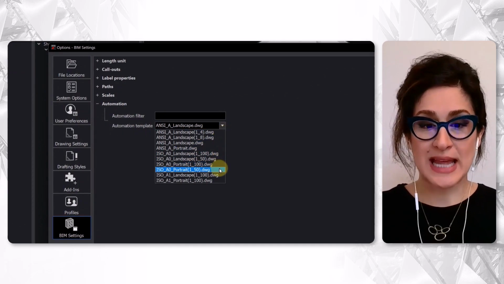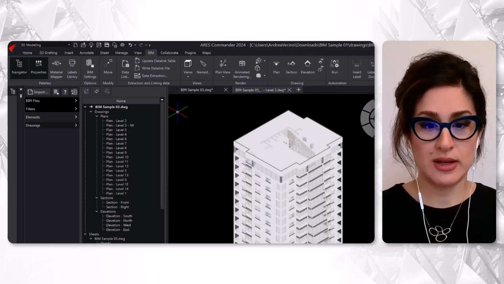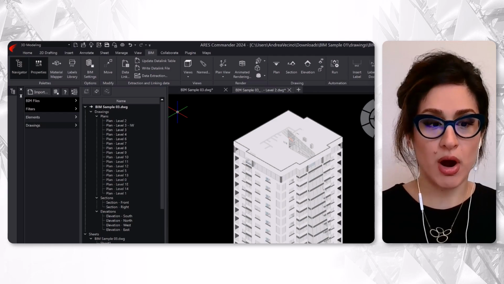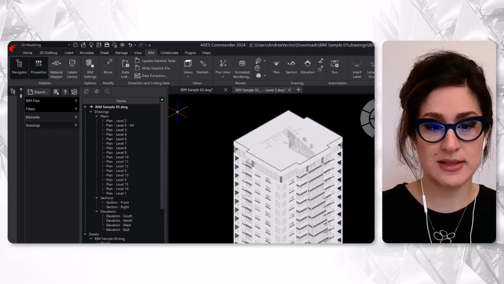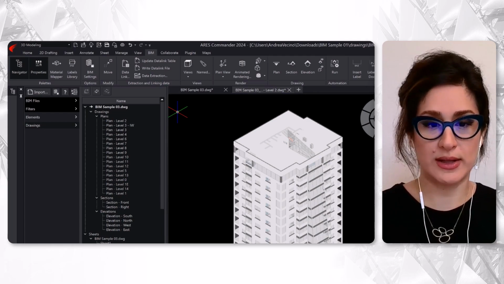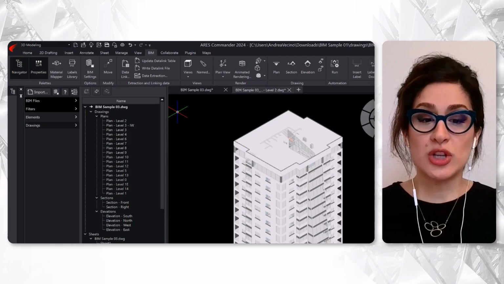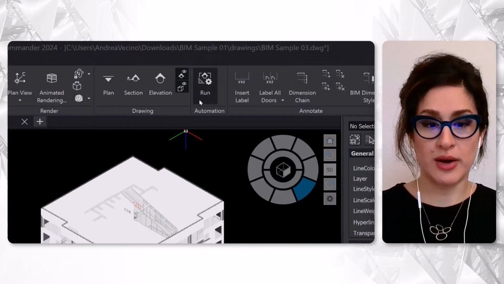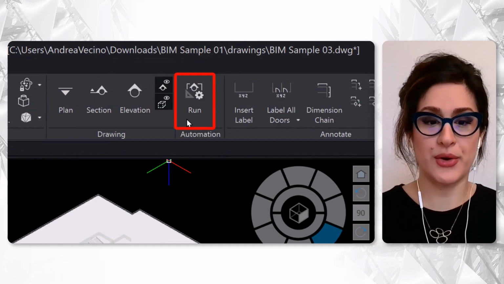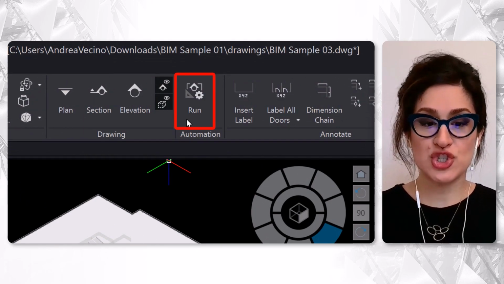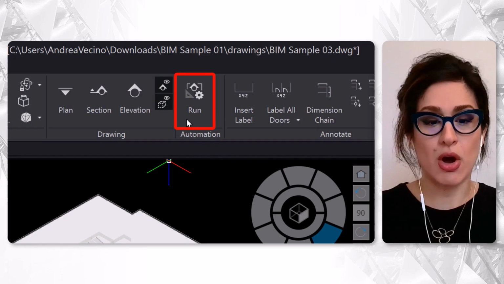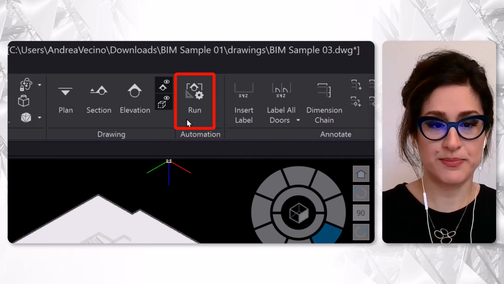Each of the automation steps can be launched individually. If you start typing BIM Auto with the keyboard, RS will show you the list of the commands. But the logic is to use the run icon to do everything in one click. To launch the automation, you will find the run icon in the BIM tab of the ribbon. It will execute the BIM Auto All command. This feature is in fact following the script to execute one after the other, all the automation features.